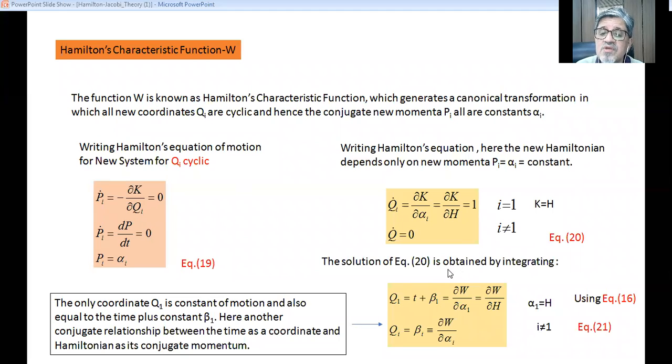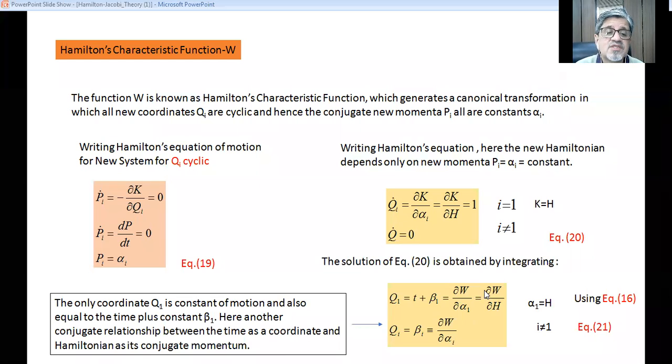The solution of equation 20 is obtained by integrating, because this is dq by dt and that is equal to 0, that is equal to constant. So if you integrate it, it is Q1 equal to t plus beta 1. Beta 1 is a constant of integration, equal to del W by del alpha 1, and del W by del H, and here alpha 1 is equal to H. There are two equations. For the second equation, Qi is equal to beta i, del W by del alpha i, because here i is not equal to 1, and the upper condition is i equal to 1.